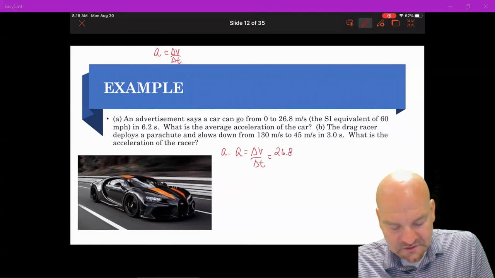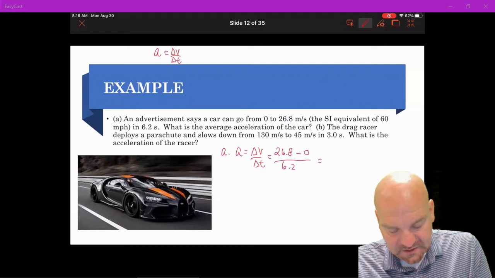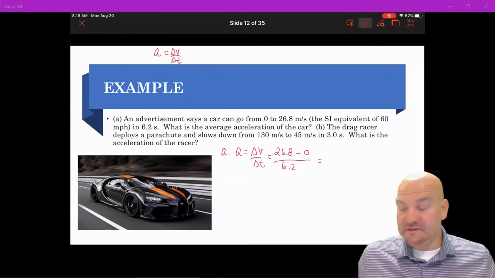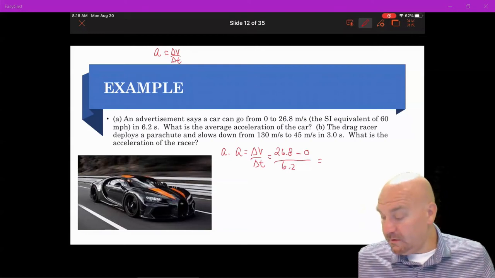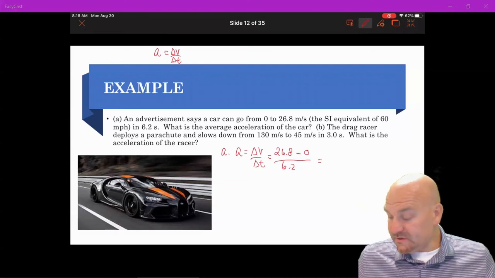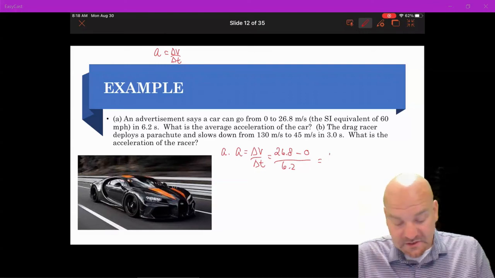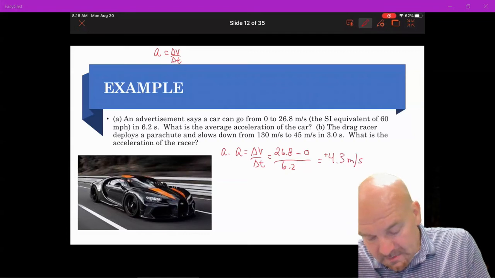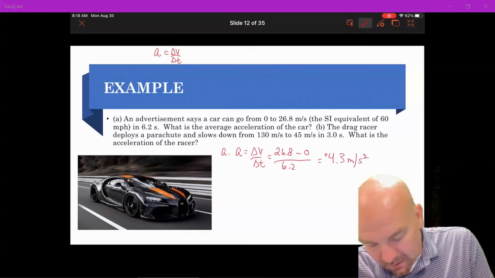We're going to do 26.8 minus 0 over 6.2 seconds. It's simply 26.8, because our initial velocity is 0, divided by 6.2. That tells me it has an average acceleration of plus 4.3 meters per second squared.